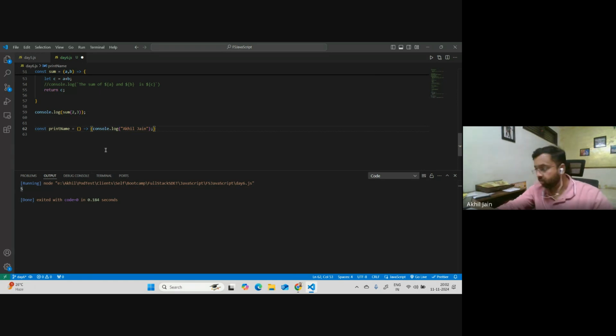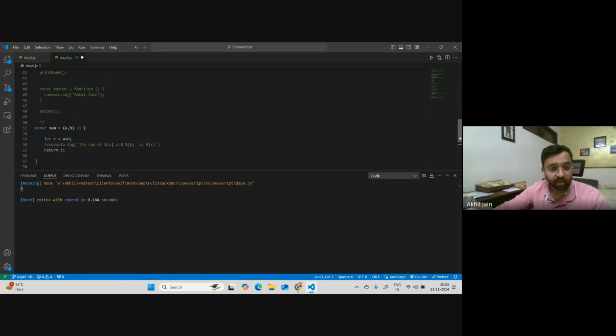If you wish, you can do that, but there is no necessity if it's a single line thing. If it is a multiple line thing, then yes, you have to give it in a bracket. Okay, so you will do this, and that's it. This is what it will call like. So you can see the difference between all three of them. Let me show you here.